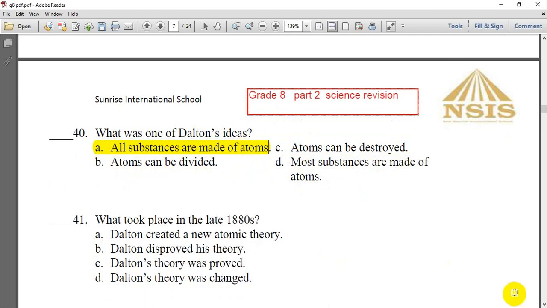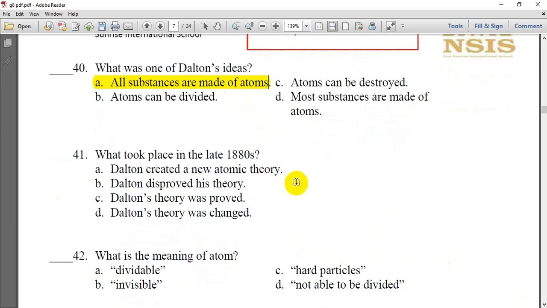What took place in the late 1880s? In this time after Dalton's theory, Dalton created a new atomic theory. Dalton disproved his theory. Dalton's theory was proved. Or Dalton's theory was changed. After 1880, scientists found new evidence about the atom, so they had to change the ideas of Dalton somehow. So Dalton's theory was changed by Thomson and Rutherford and Bohr and all the scientists who came after Dalton.